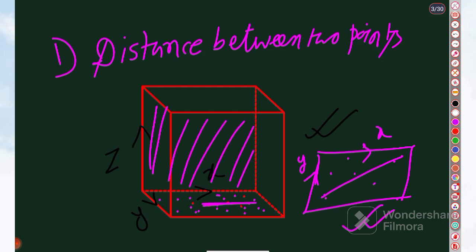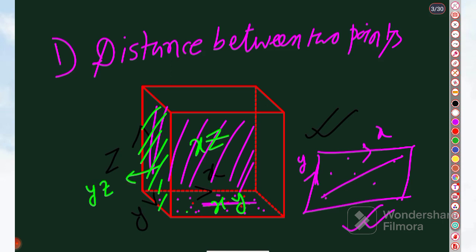Okay, and can you tell me what will be the name of this plane in the three-dimensional case? The x-axis and z-axis are there, so this plane will be the XZ plane. This is the XZ plane. Okay, this plane is the XY plane, and this plane is which plane? The y-axis and z-axis are there, so this is the YZ plane.